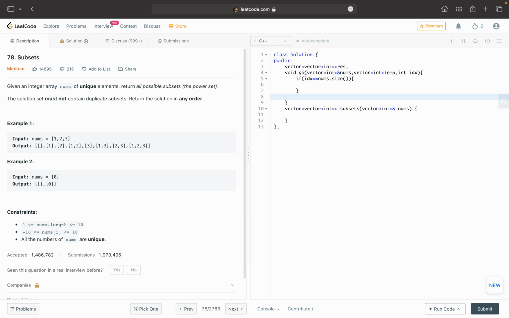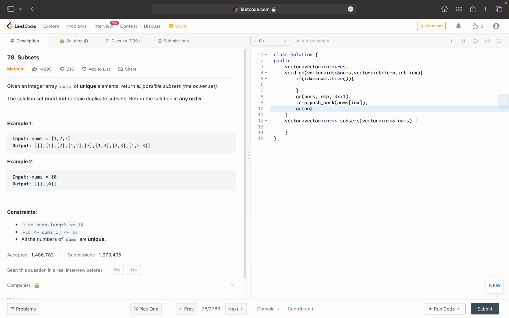First, let's call this by not including this element. I will pass nums, I will pass temp like that, and I will just not consider it and move ahead with one index. Now I will consider that element, temp push back nums at IDX.